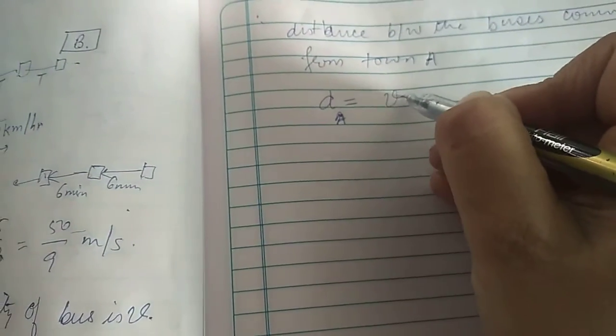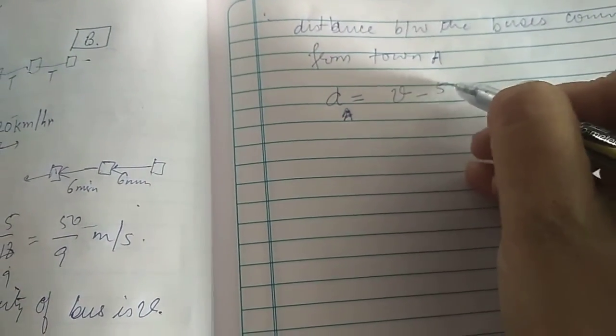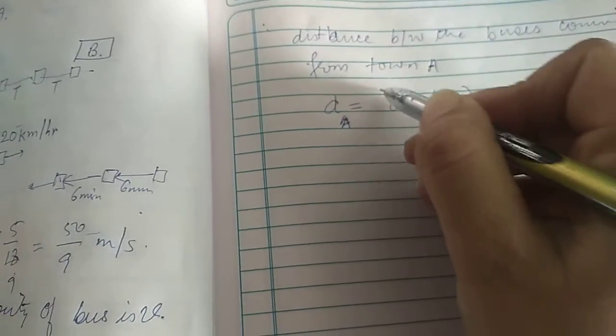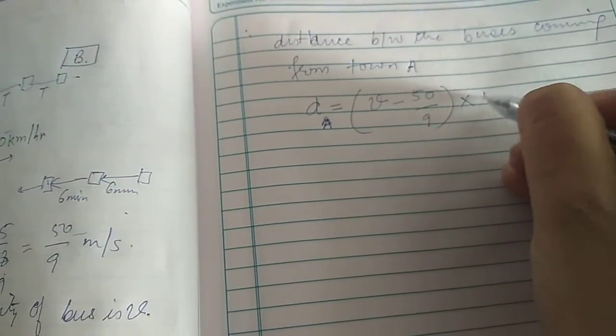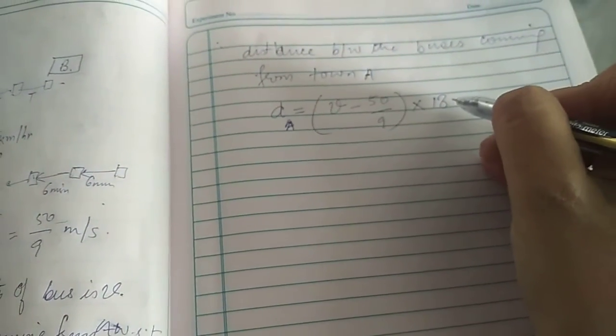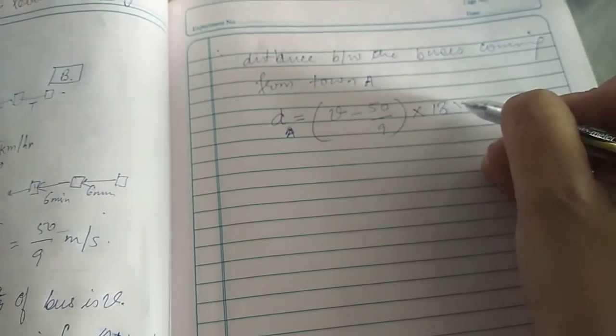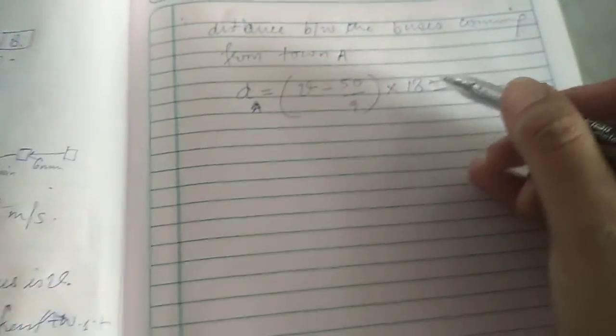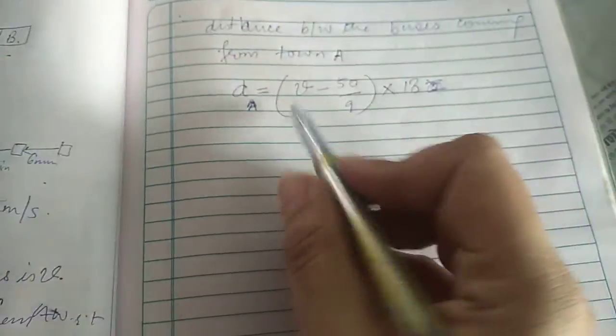That would be velocity of these buses into the time. Time is 18 minutes, or 18 into 60 seconds we can write, but we are writing 18 minutes. So this is a time.